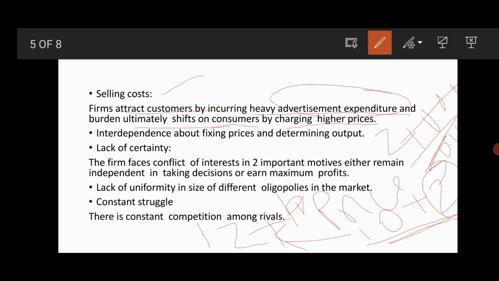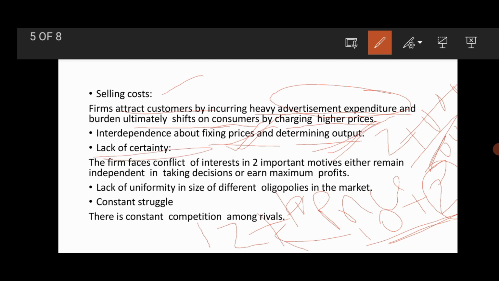Interdependence about fixing prices and determining output. In an oligopoly market, each firm depends on other firms at the time of fixing prices and at the time of determining output. As the firm depends on other firms for fixing prices as well as output, it creates an atmosphere of uncertainty about prices as well as output.